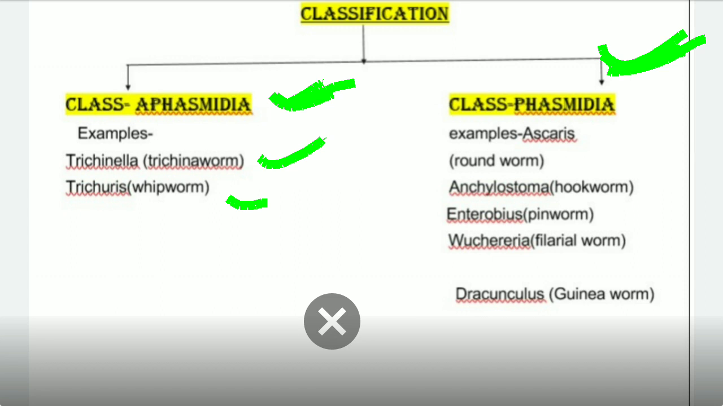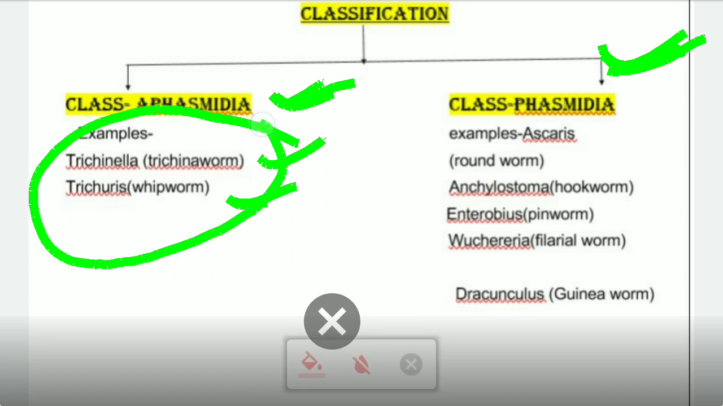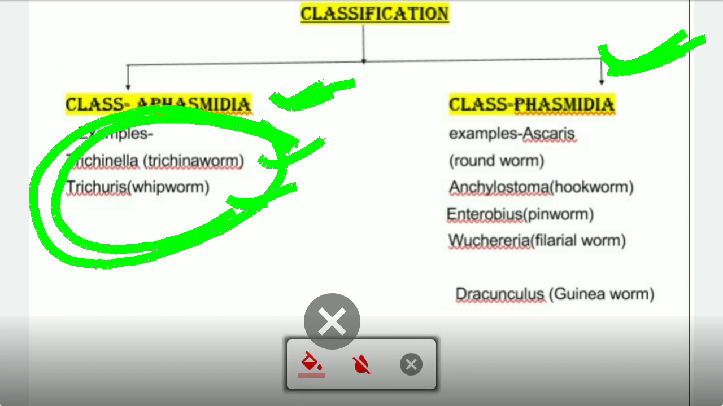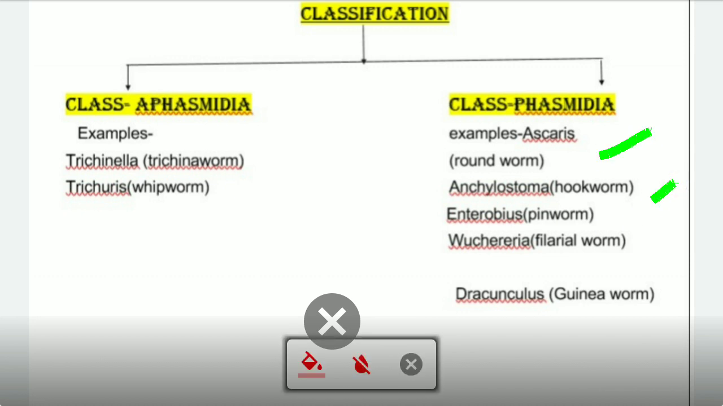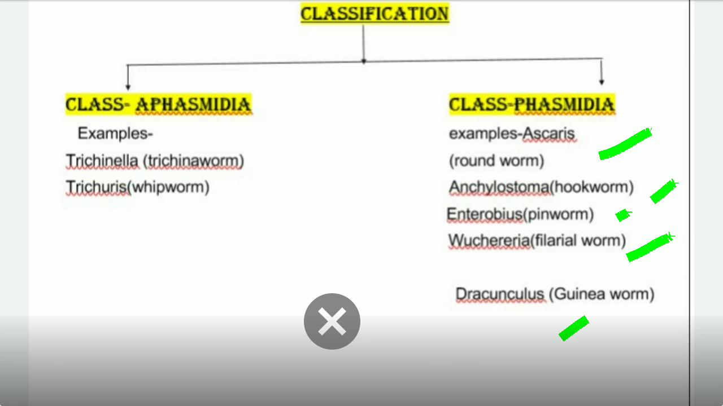The Trichinella and Trichuris, both are from T, T for Trichinella and T for Trichuris. Whipworm is another name for Trichuris. These are the two worms present in the Aphasmidia. Just learn that whipworm and Trichinella are the only two animals that have amphids in their body, without phasmids. After that, all the other worms are included in the Phasmidia: roundworm, hookworm, pinworm, filaria worm, guinea worm. So if whipworm is asked, it is Aphasmidia, and the others are Phasmidia.